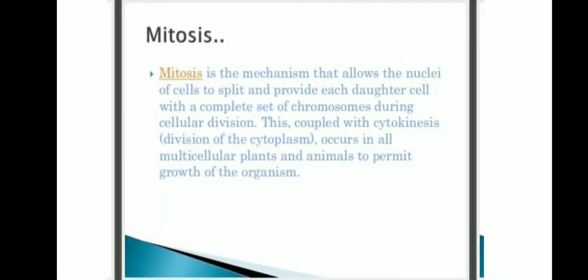And mitosis. Mitosis is the mechanism that allows the nuclei of cells to split and provide each daughter cell with a complete set of chromosomes during cellular division. This, coupled with cytokinesis, occurs in all multicellular plants and animals to permit growth of the organism.